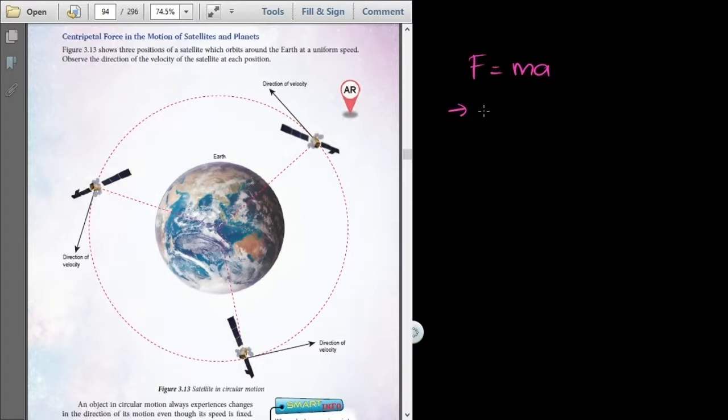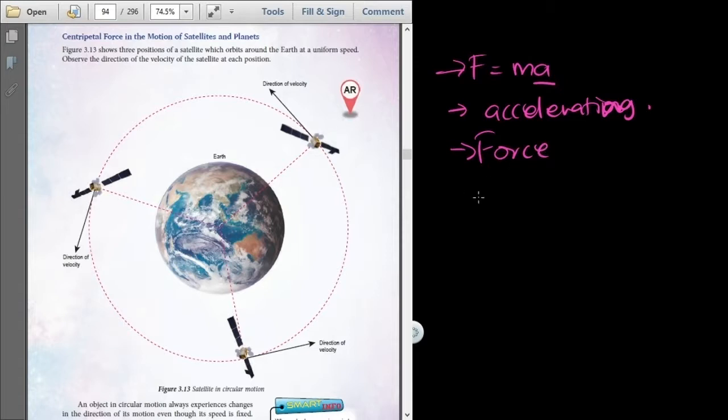If an object is moving with a value of acceleration, or if an object is accelerating, there must be a force behind its motion.